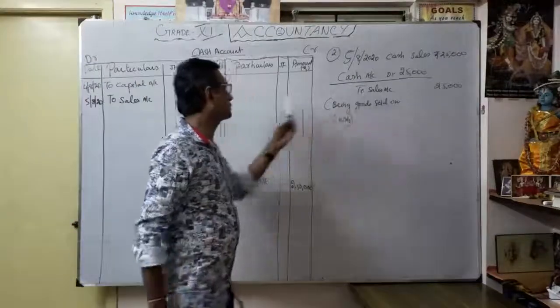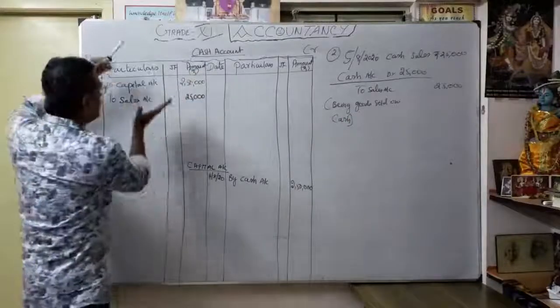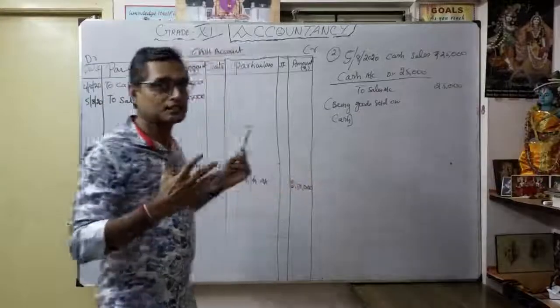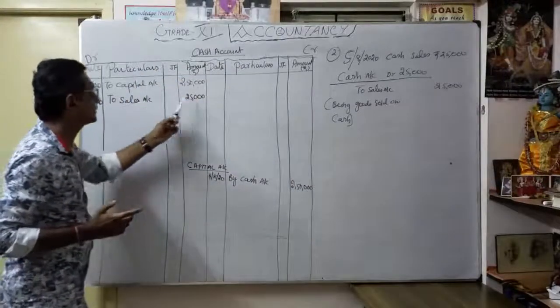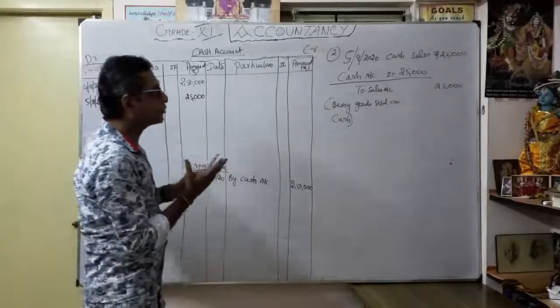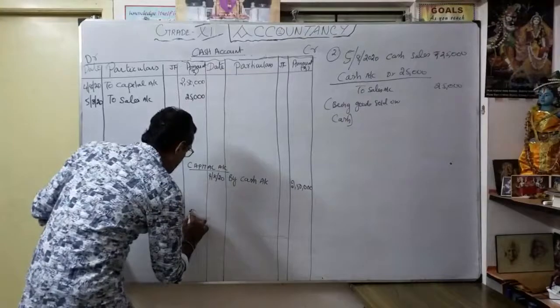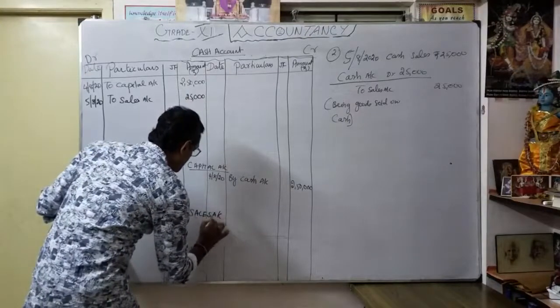So one part, the debit part, is over. Here the cash account: how did I get my 25,000? Through my business sales. That's the meaning here: cash account debit to sales account, 25,000. Similarly, you want to open which account? The sales account.